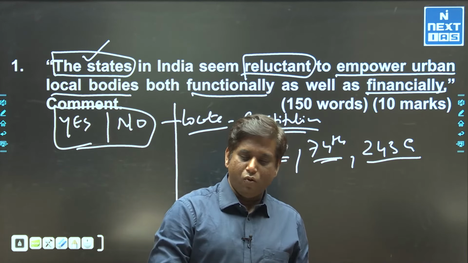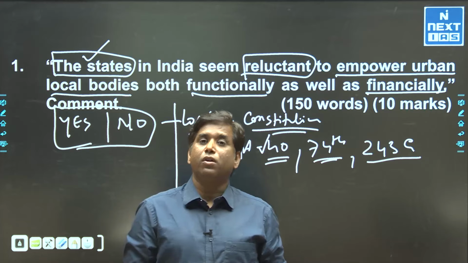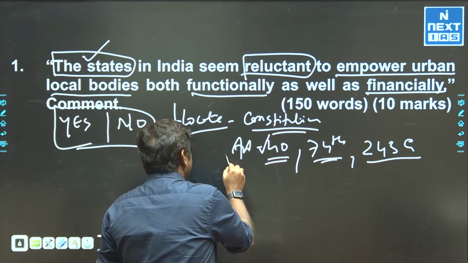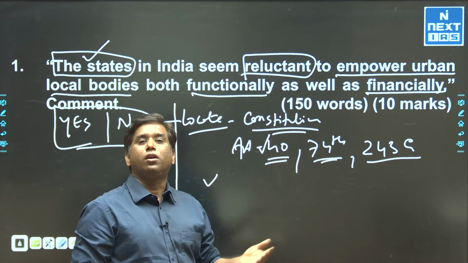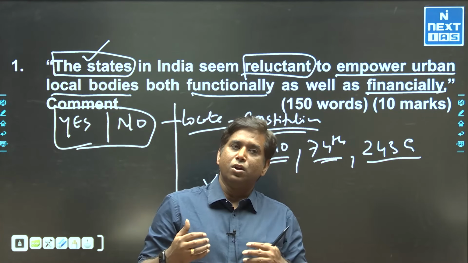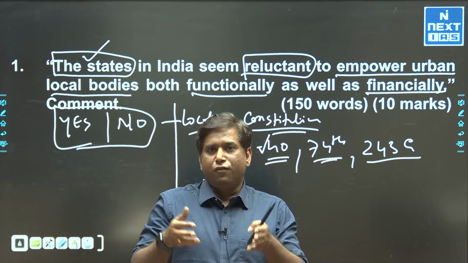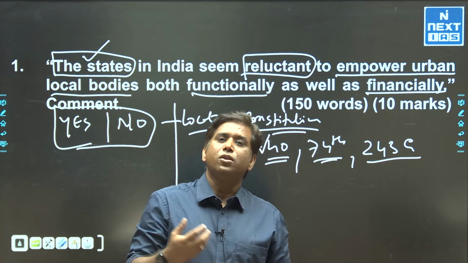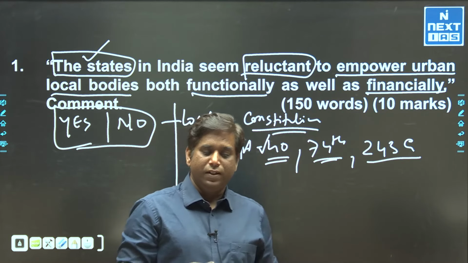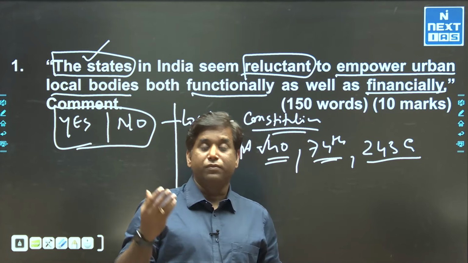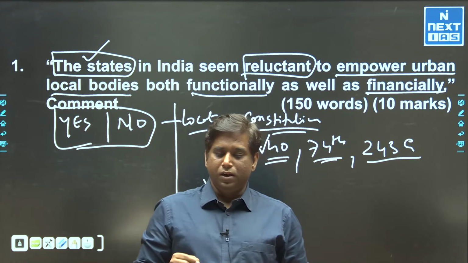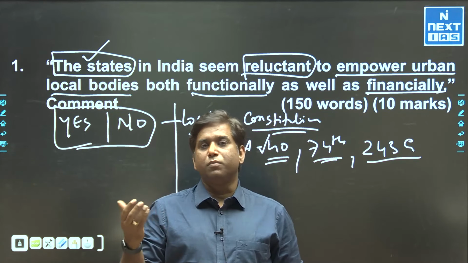Before going into that, you have one more option: you can mention certain committees which talk about further devolution of power and making states more empowered in the formation and implementation of local bodies. You can give the reference of the Ashok Mehta Committee, the 15th Finance Commission report, and the second ARC report on local governance, which advocated more autonomy for urban local bodies.